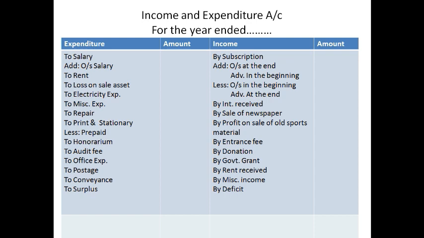The golden rule applicable here is debit all expenses and losses and credit all gains and incomes. The net difference of income and expenditure is either surplus or deficit. If income side exceeds the expenditure, the difference is known as surplus and is written on the expenditure side. On the contrary, if expenditure exceeds the income, the difference is written as deficit on the income side.